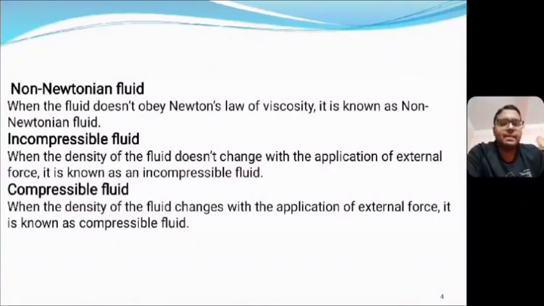Okay. Next one is compressible fluid. When the density of the fluid changes with application of external force, then it is known as compressible fluid. So in case of incompressible fluid, the density cannot be changed with the use of external pressure, and in case of compressible fluid, the density of the fluid can be changed by using external pressure.